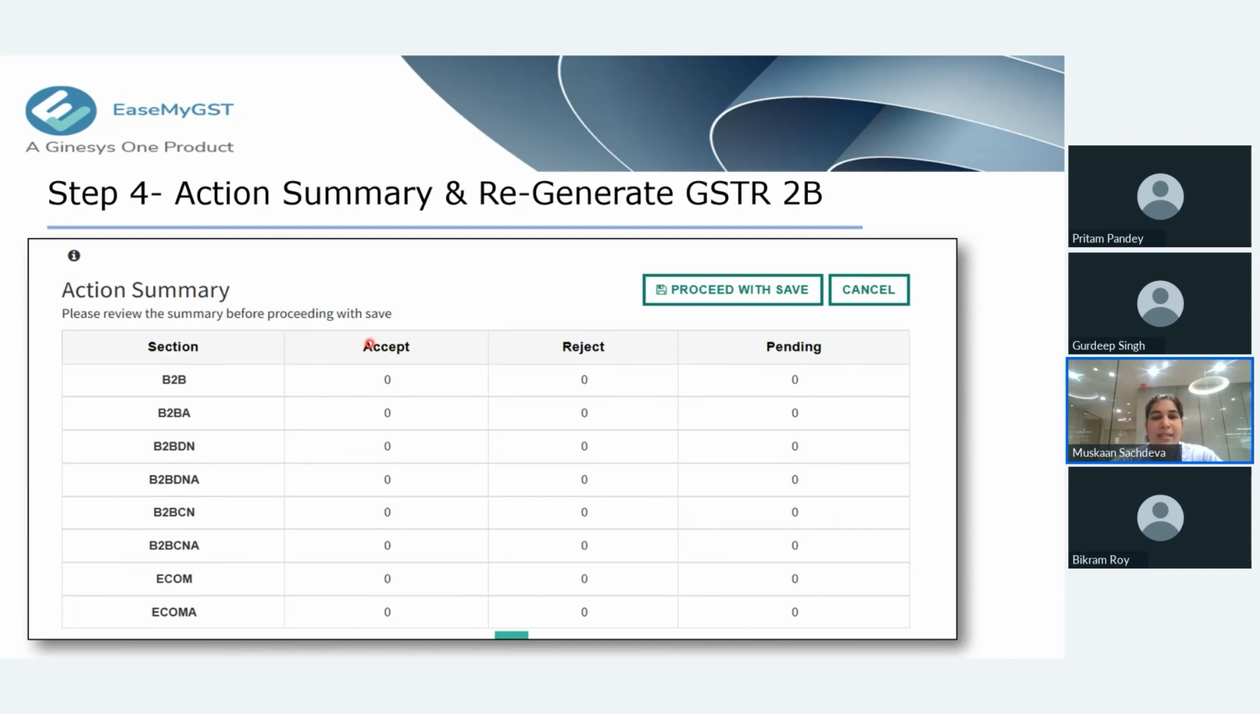Once you validate that the number of invoices is right, you will click on proceed with save. Once you click on proceed with save, your data has been saved to the government portal. Once the data has been saved, you can regenerate the GSTR 2B from EaseMyGST only. We have the button to regenerate it. To regenerate the GSTR 2B, you don't need to go to the government portal.